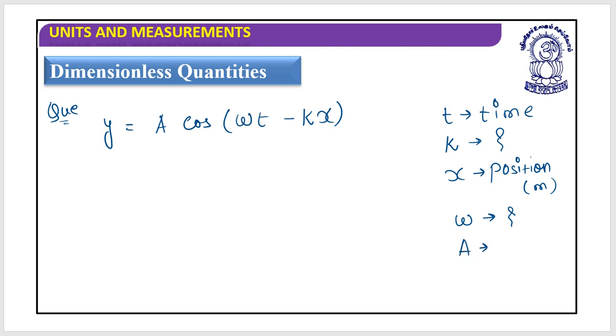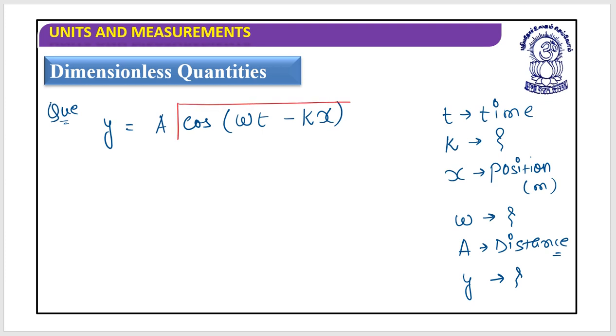Again, a is a distance, technically an amplitude. And y you don't know. So your requirement would be to find out the dimensions of k, omega, and y. This is what I require. How should we do it? What should be done? Look at this.